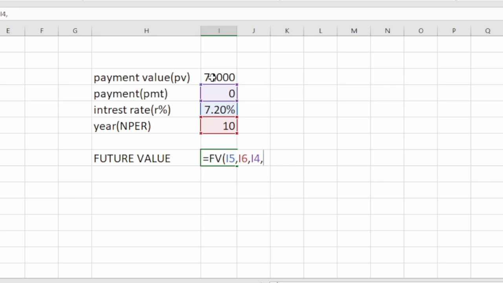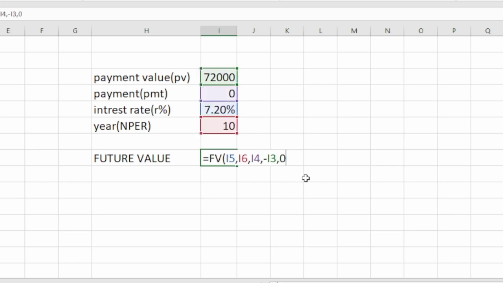As it is a cash outflow, we put a negative sign, so -72,000. Then comma, the type of investment. If you invest your amount at the beginning of the period, that's 1. If you invest at the end of the period, it is 0. In most cases we consider the end of the period, that is 0.